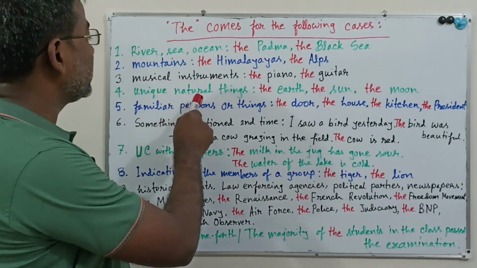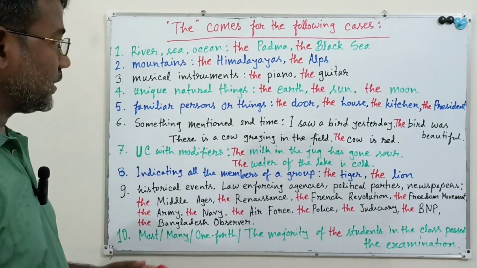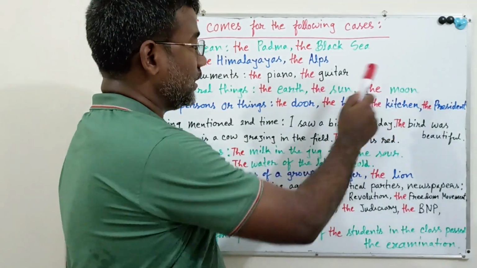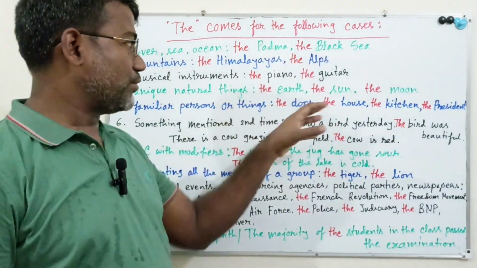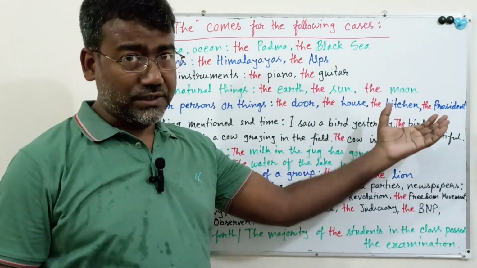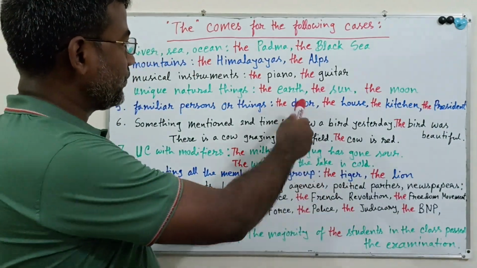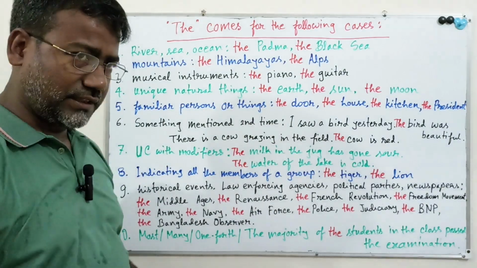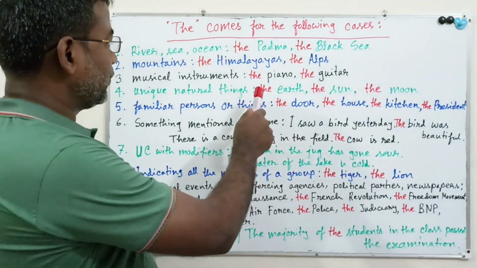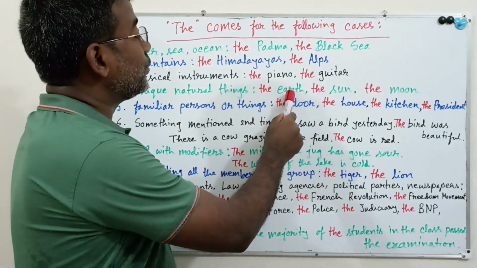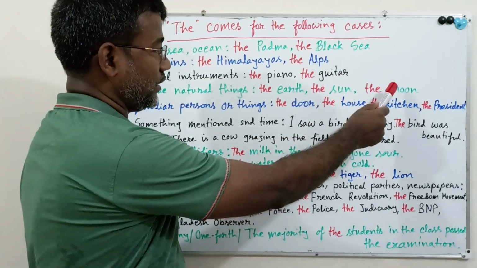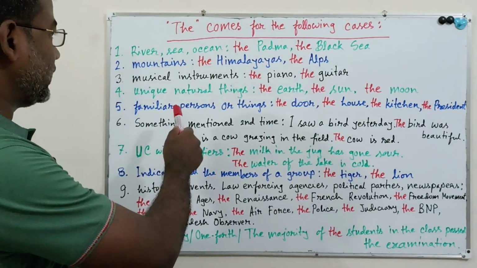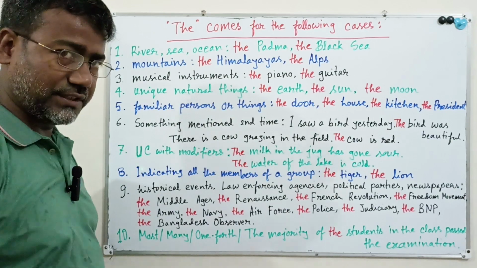Number four, before unique natural things: the earth, the sun, the moon. The earth moves around the sun, the moon shines at night. So earth, sun and moon are unique natural things. So you have to use "the" before earth, before sun, before moon, these types of unique natural things.